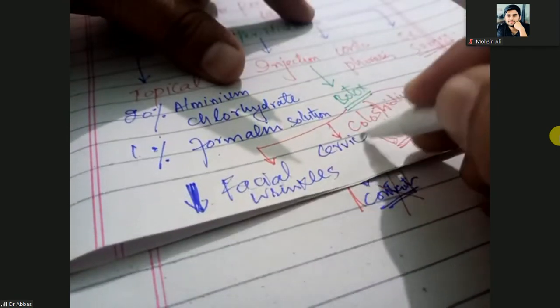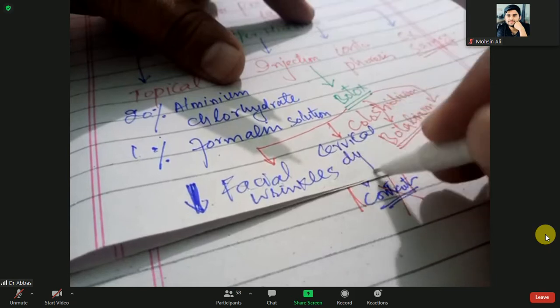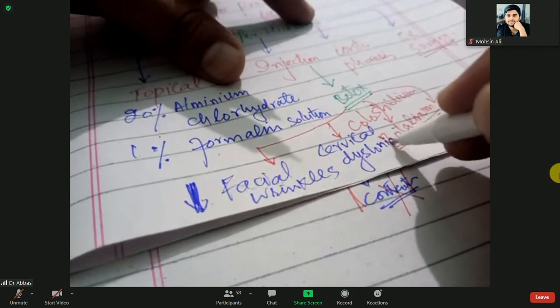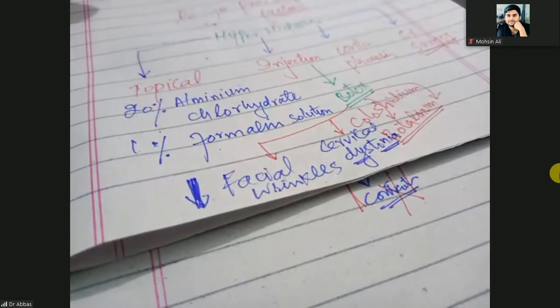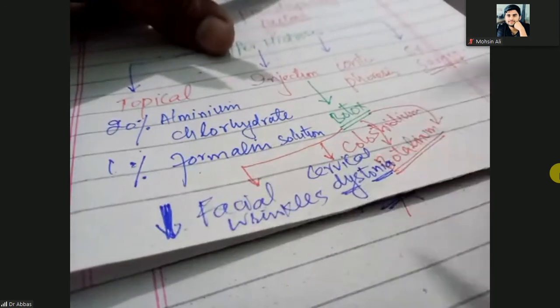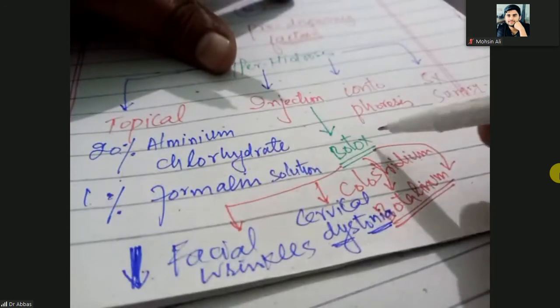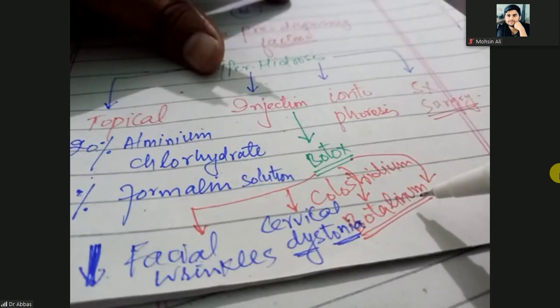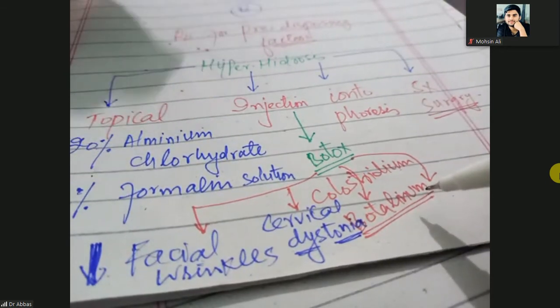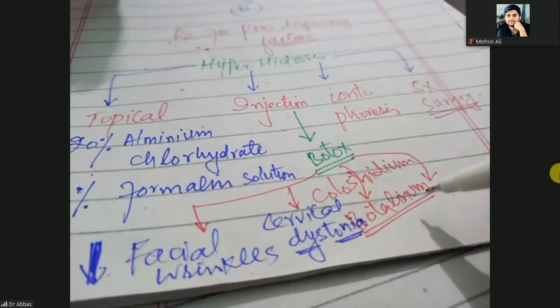Cervical dystonia. Dystonia means abnormal tone of the cervical muscle. Cervical muscle is not good. It means it is used for the neck spasm. Cervical dystonia means neck spasm. So Botox injections contain the Clostridium botulinum. Okay, that is the presynaptic acetylcholine release blocker.